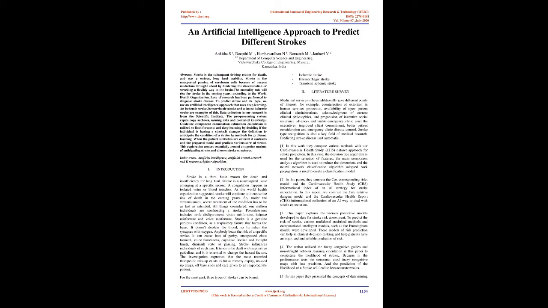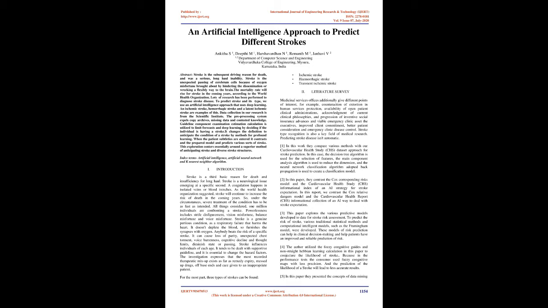An artificial intelligence approach to predict different strokes. Abstract: stroke is the second leading cause of death, and a serious, long-term disability. Stroke is the sudden death of brain cells due to oxygen loss caused by blocking the circulation or destroying a supply path to the brain. The mortality rate will rise for stroke in the coming years, according to the World Health Organization.